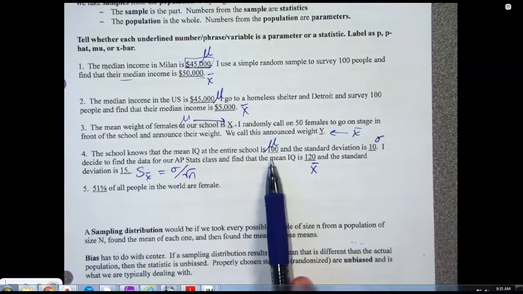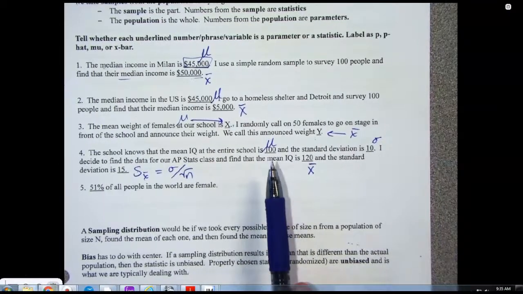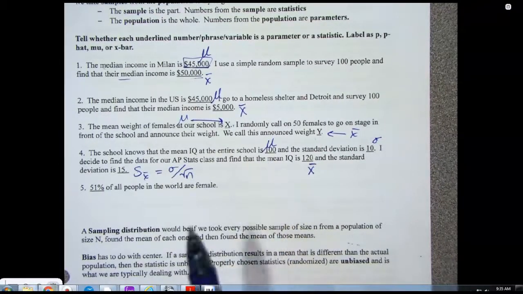Again, biased or unbiased? Biased. How do you know it's biased? Don't tell me logically, tell me mathematically. Does that make sense? What I'm trying to say.